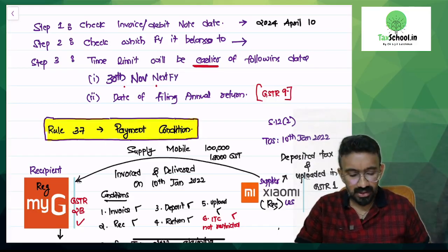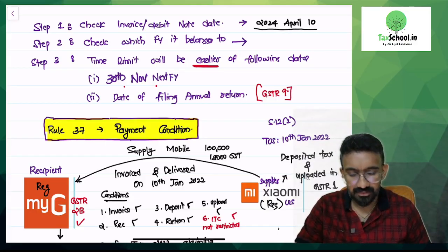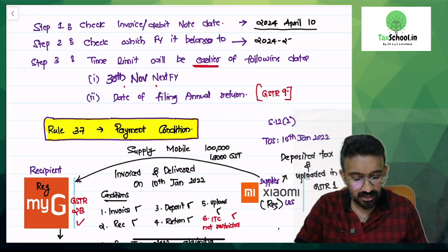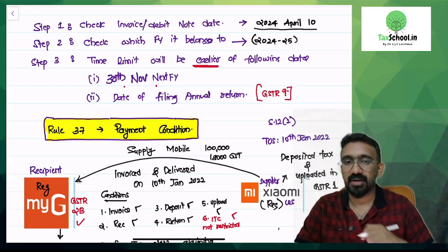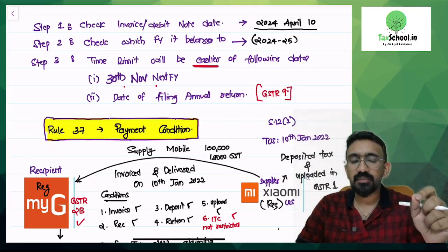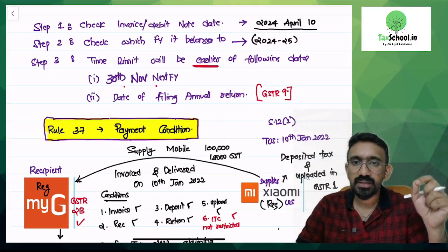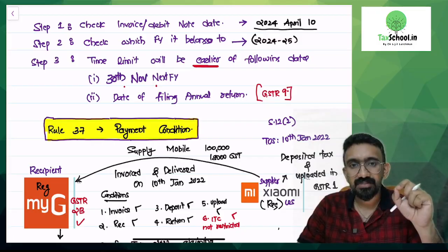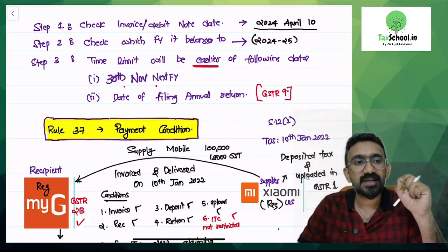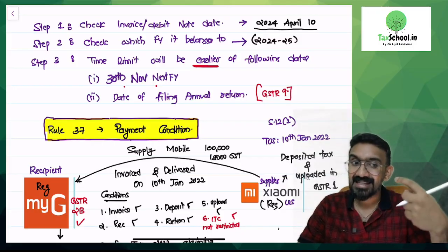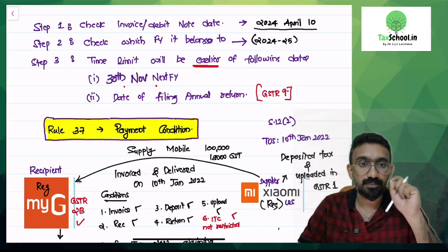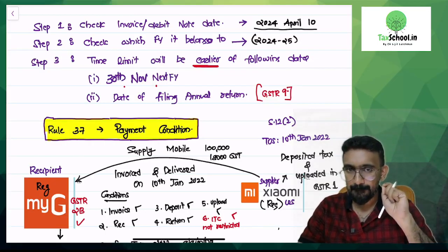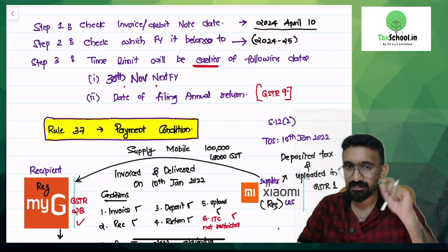Step number 1, you looked at what is the date of your invoice. Then you look at what financial year it belongs to. It belongs to 24-25. For all the invoices or debit notes belonging to 2024-25, there is a last date before which you are supposed to take the input tax credit. When I say take the input tax credit, I mean avail the input tax credit, not utilize. Understanding this? Okay, avail the input tax credit.